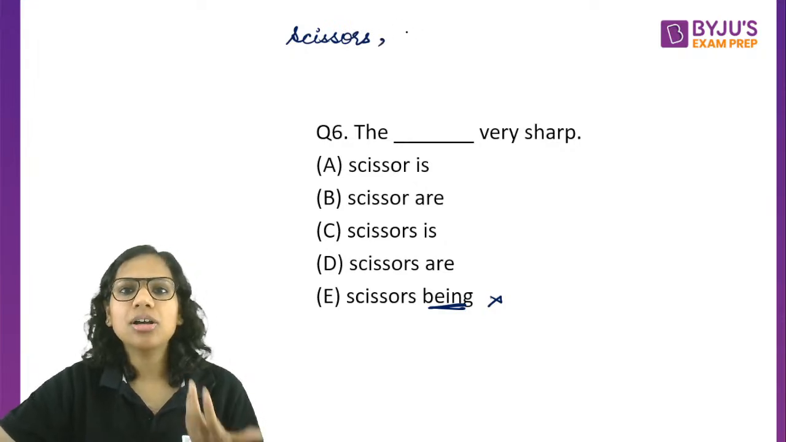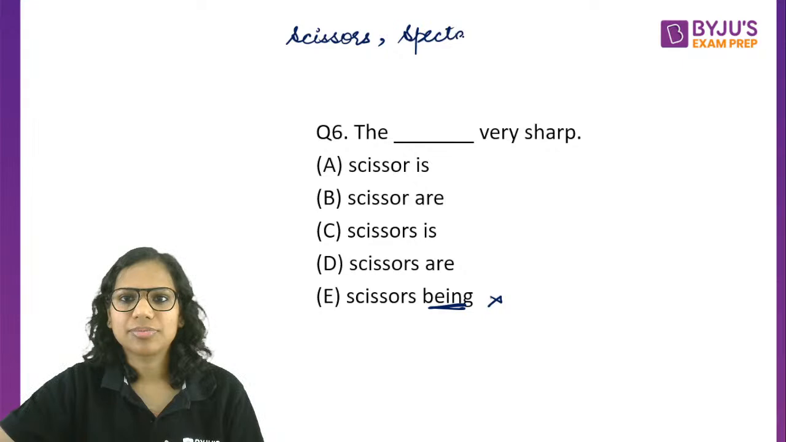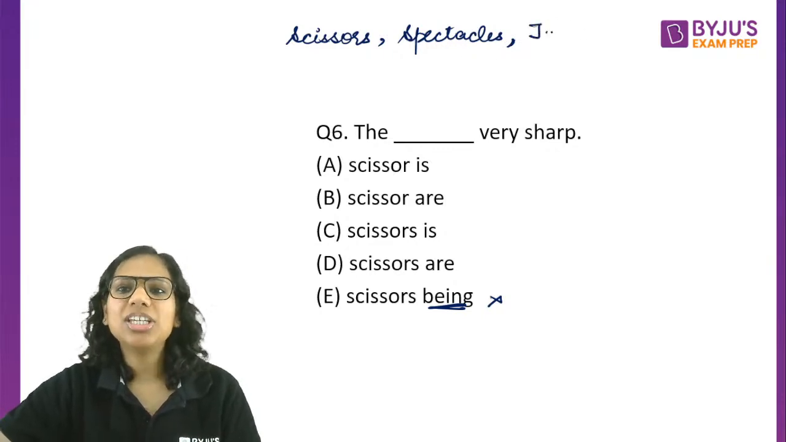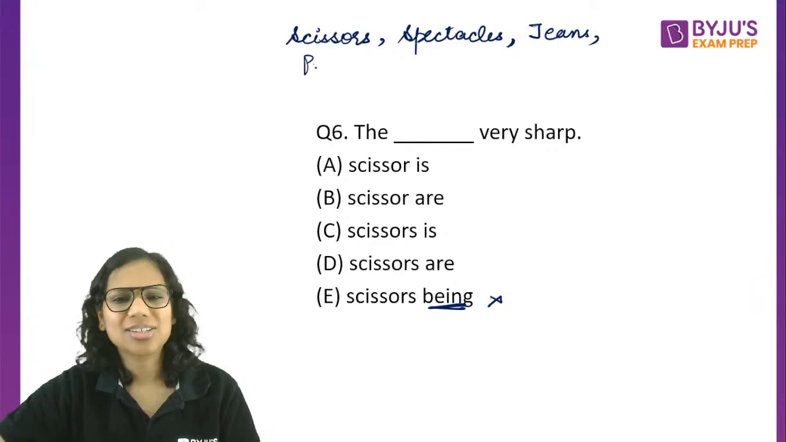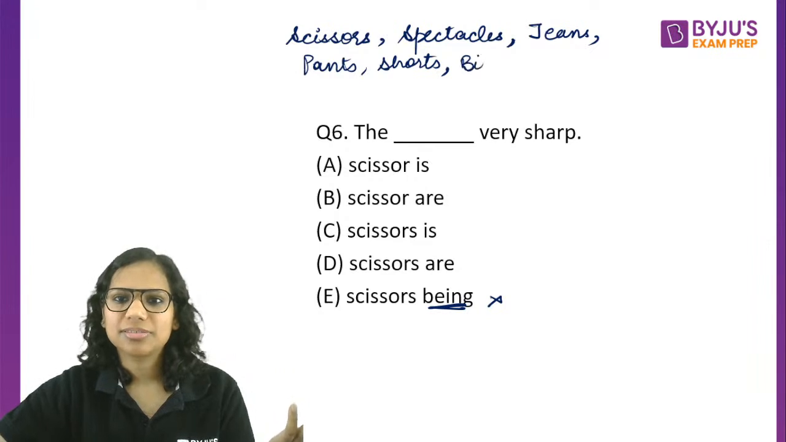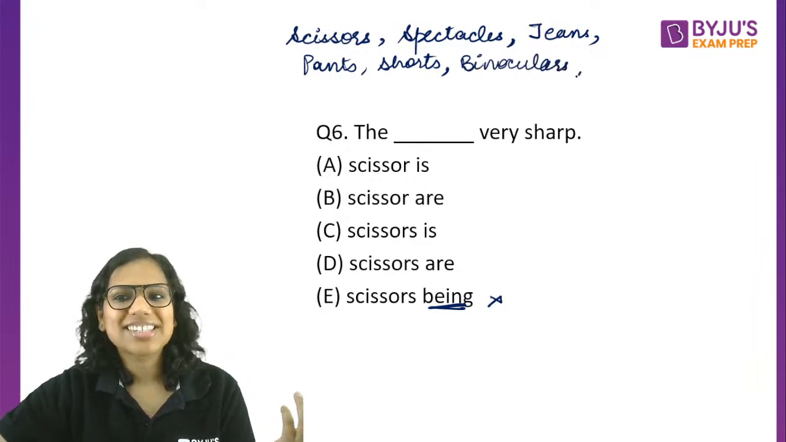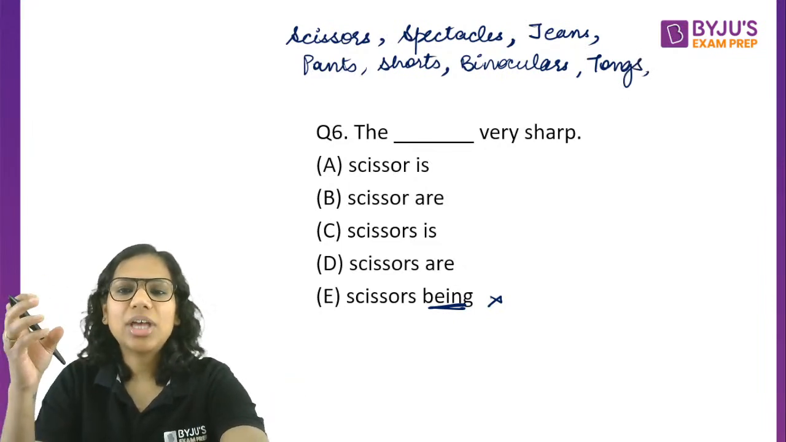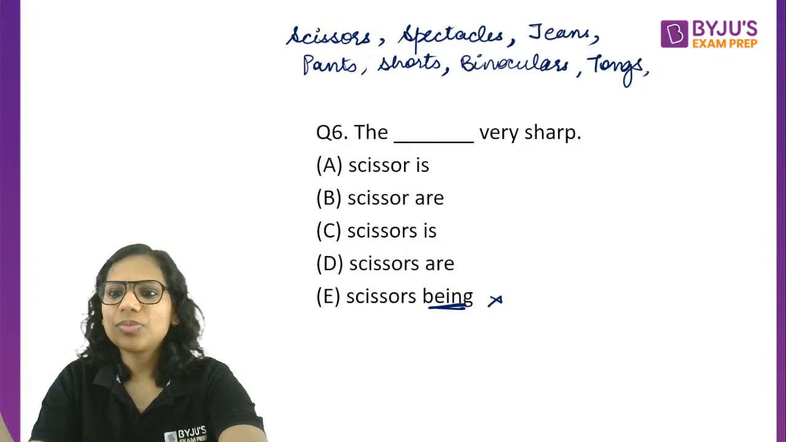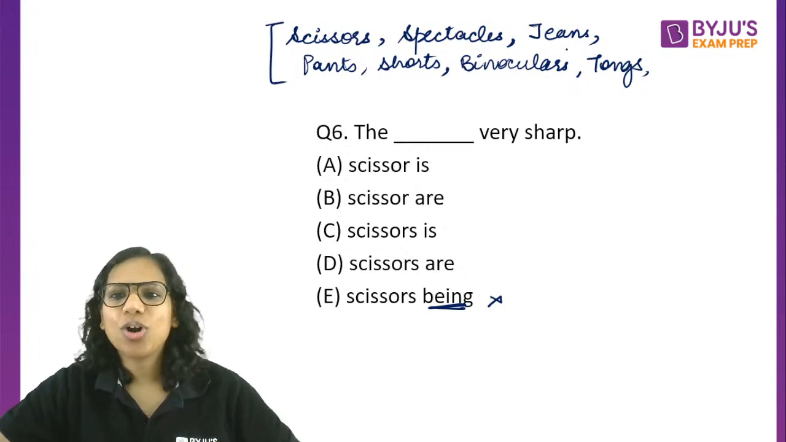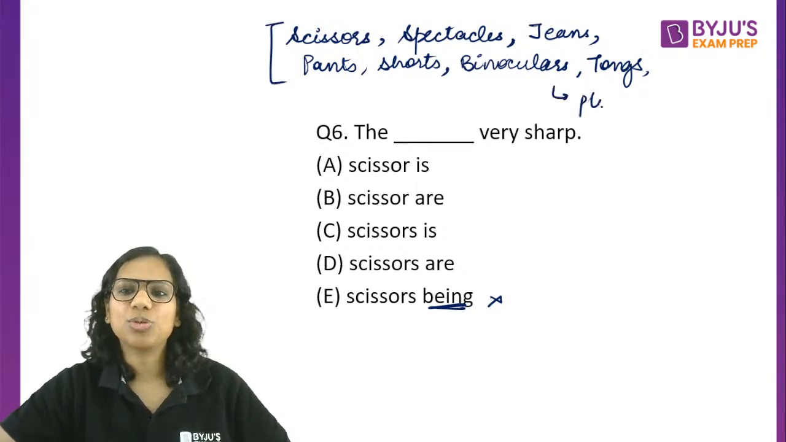Things like goggles or spectacles, one lens is not really of much use to me. Then it does not have an identity of its own. Jeans, pants, shorts, and all the related variants. Binoculars, tongs, and many, many more such things that have an identity when they are in a pair. So scissors, pants, spectacles, shorts, all of these are always plural.